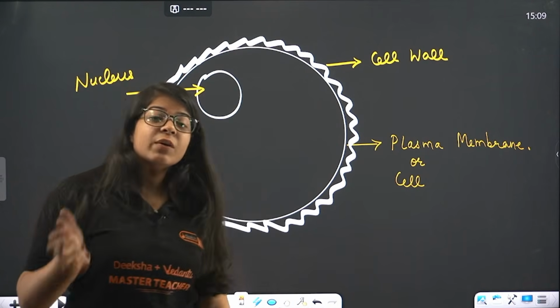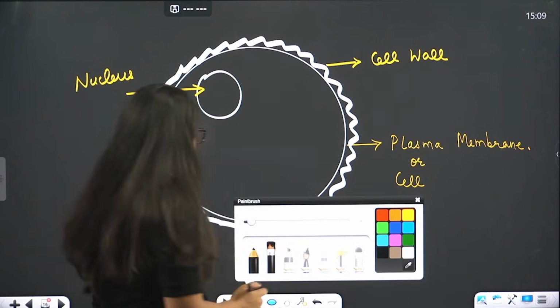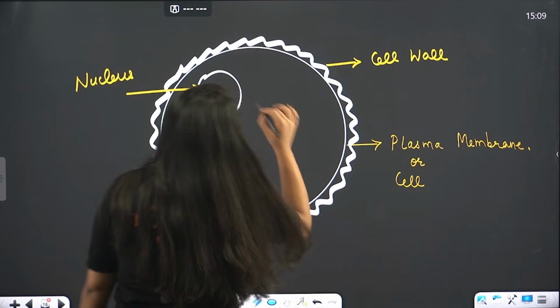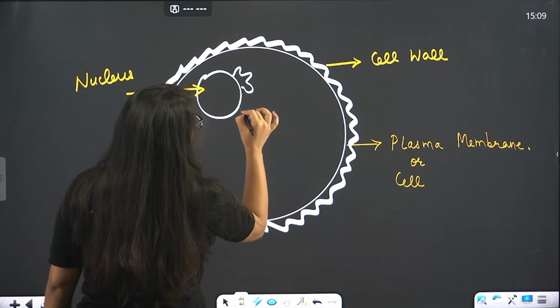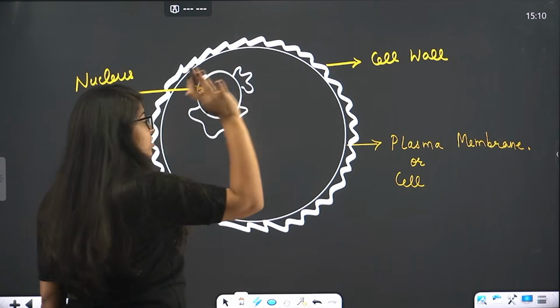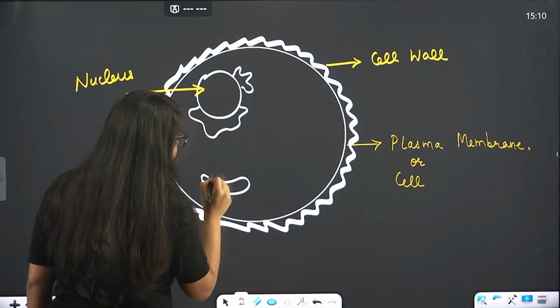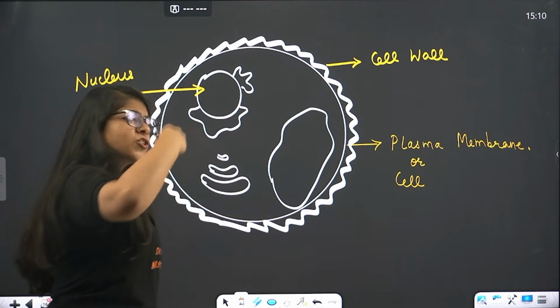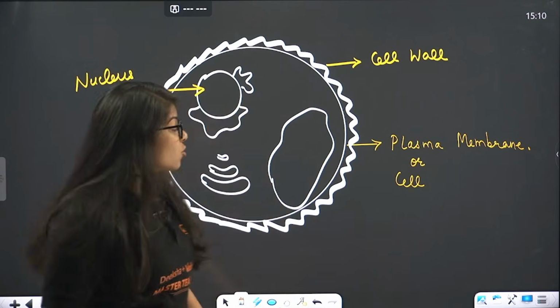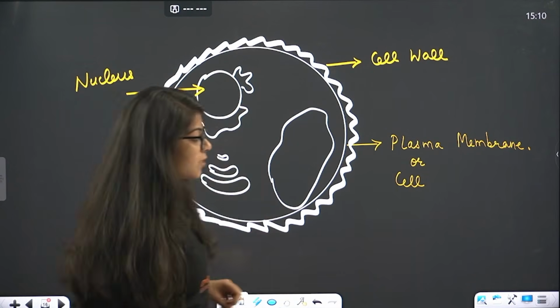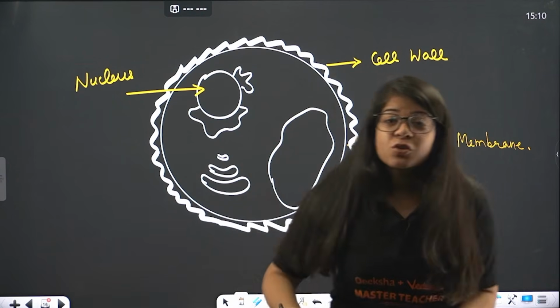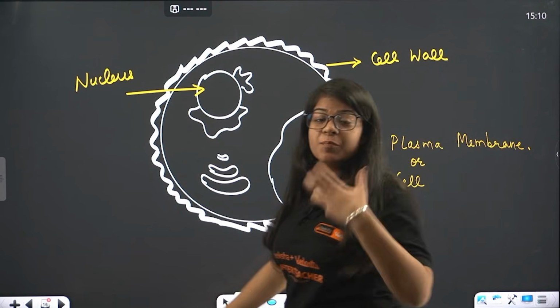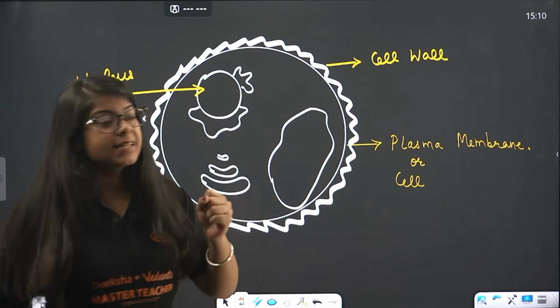Now inside the cell, there are so many cell organelles. See, they look like this. We'll study all about them. Some look like this, a donut-shaped cell organelle, a big structure like a cell inside the cell. All these things, such as your lysosomes and your protoplasm, are inside the cell.